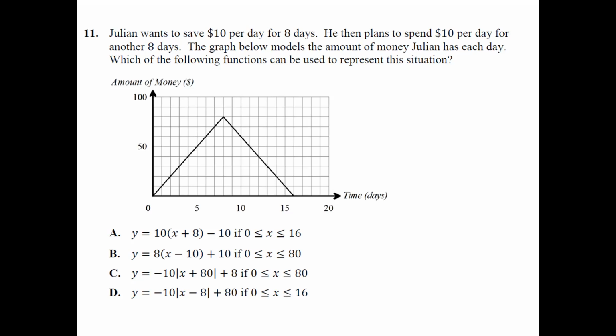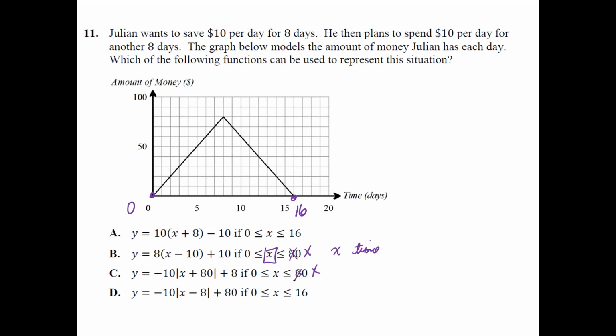Okay, so looking at this right here, the amount of money he has is going to be between day 0 and day 16. Well, it's not going to be this one or this one, because the variable here is x. x means time, and 80 is indicating $80, so that's not correct.